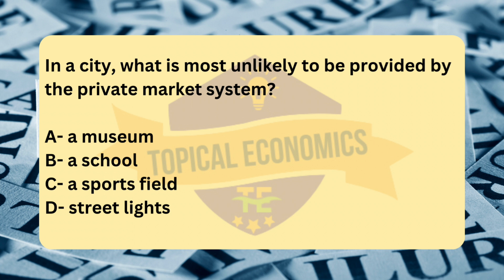Next, option B. A school can be either private or public, and many cities have both public and private schools. While the government provides public education, private schools can exist and are often an integral part of the market. Therefore, a school is likely to be provided in the private market system as well, especially in areas with private education options. Lastly, option C.